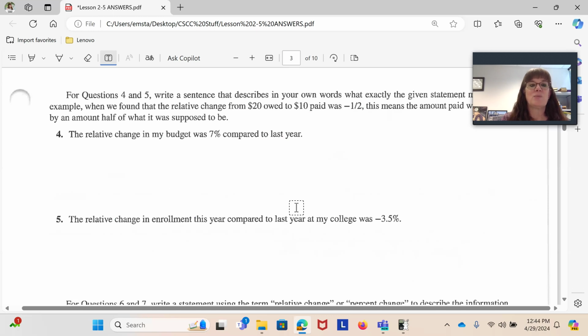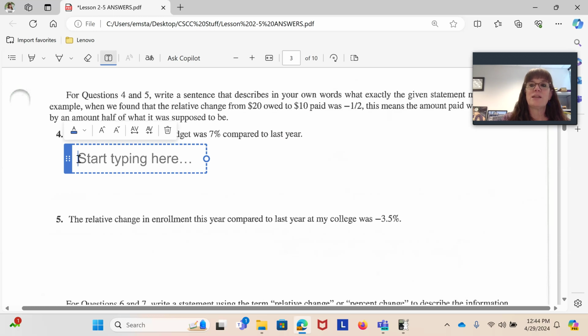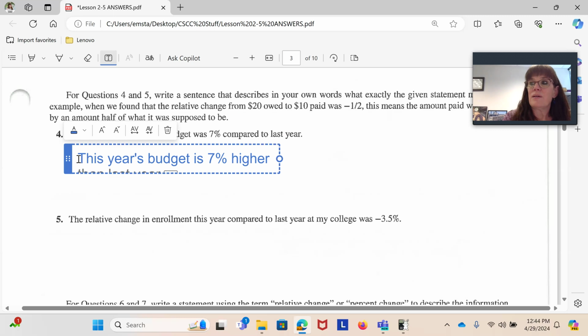So we want to understand what it means when they say the relative change in my budget was 7% compared to last year. That means that this year's budget is 7% higher than last year's.